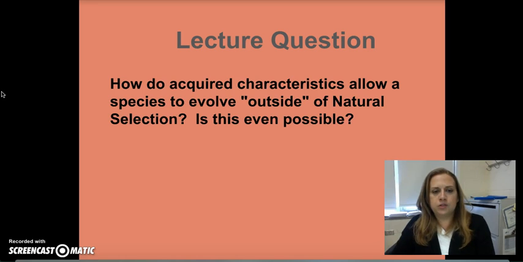So your lecture question for today: how do acquired traits allow a species to evolve outside of natural selection? So we know that you have to have the genes for a certain trait in order for the genes to be passed on, in order for evolution to work. But is there a way for things to evolve outside of natural selection? Is it even possible? And what are some acquired characteristics that would allow that to happen? So that's your lecture question for today.